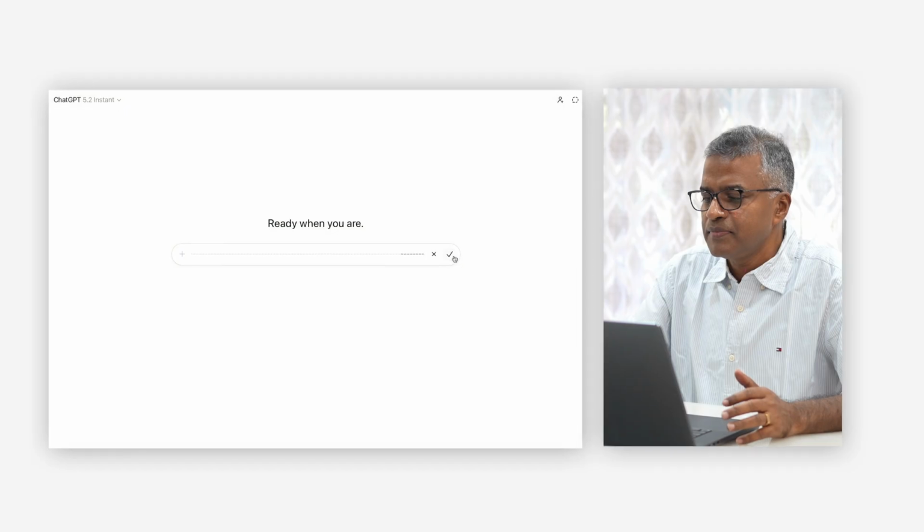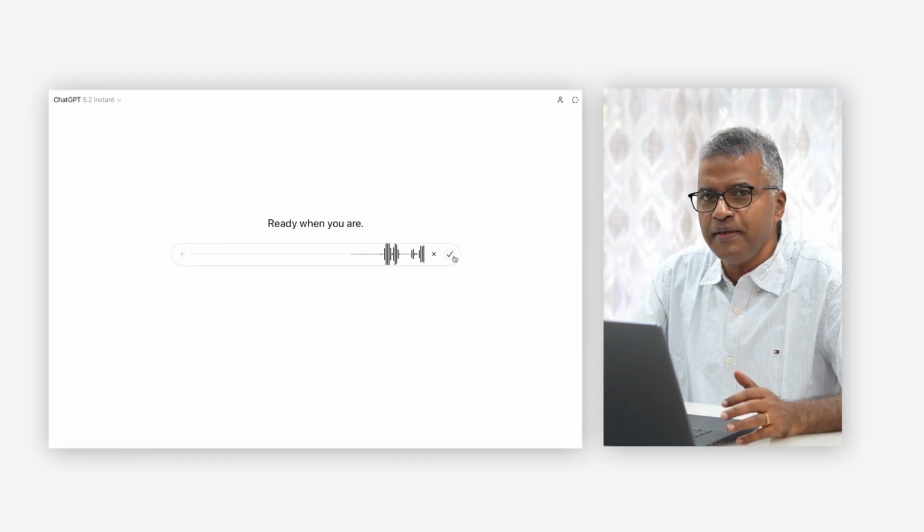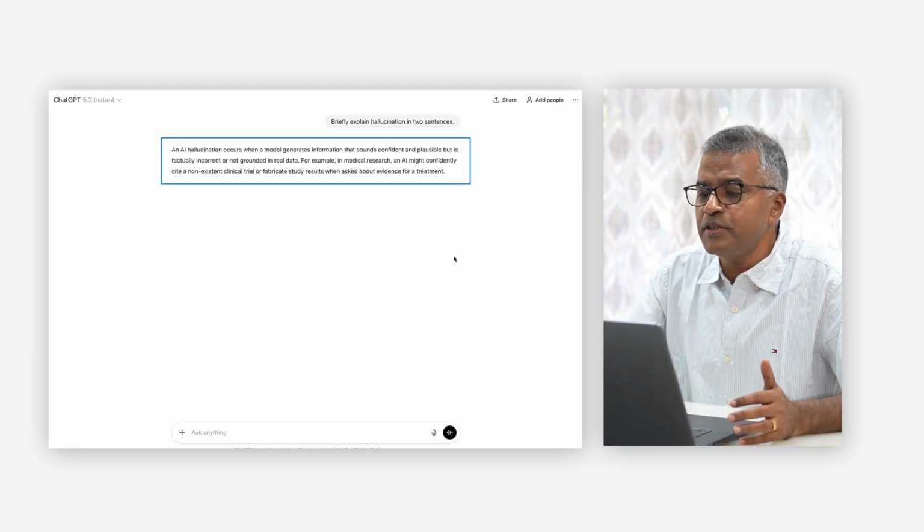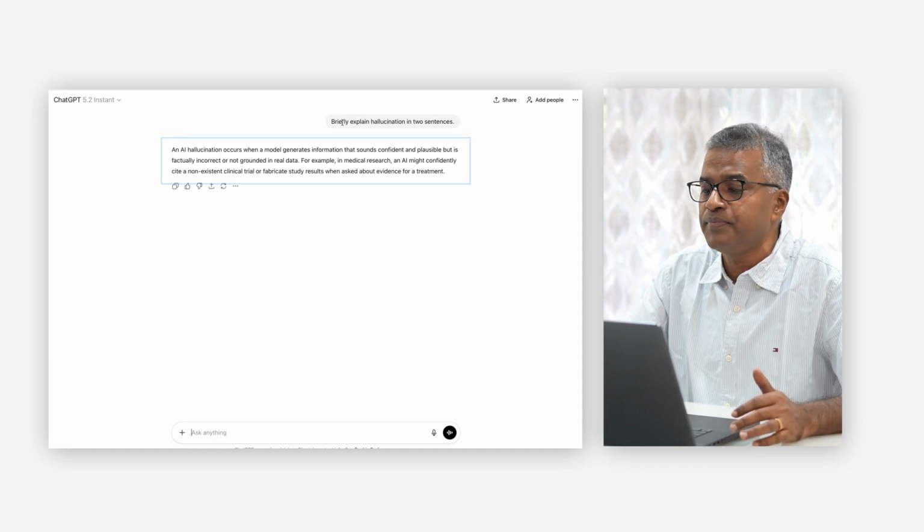Let us have this simple demo. Briefly explain hallucination in 2 sentences. An AI hallucination occurs when a model generates information that sounds confident and plausible but is actually factually incorrect or not grounded in real data.